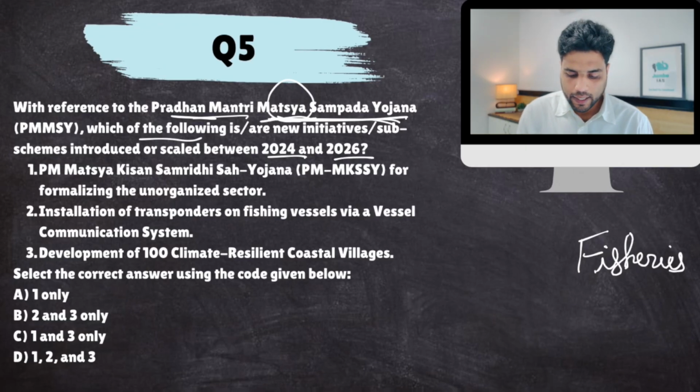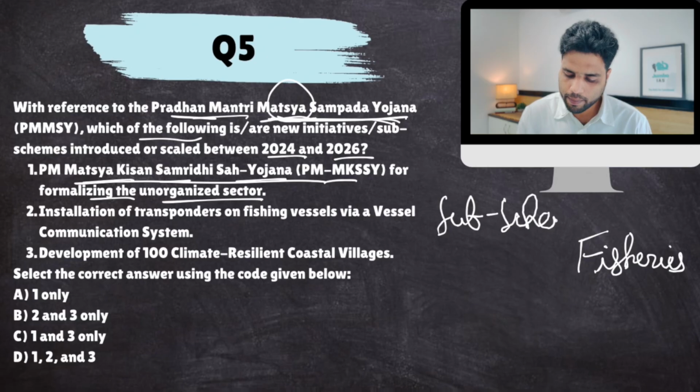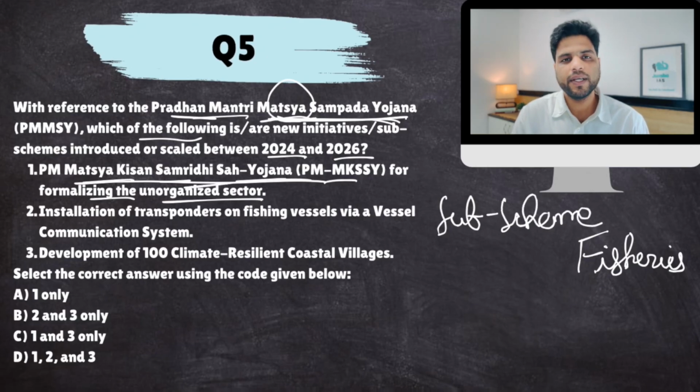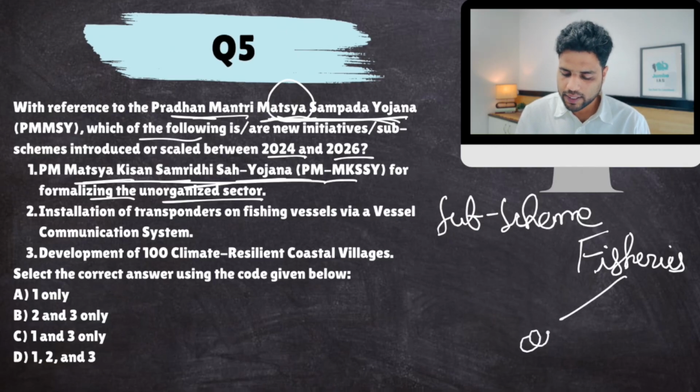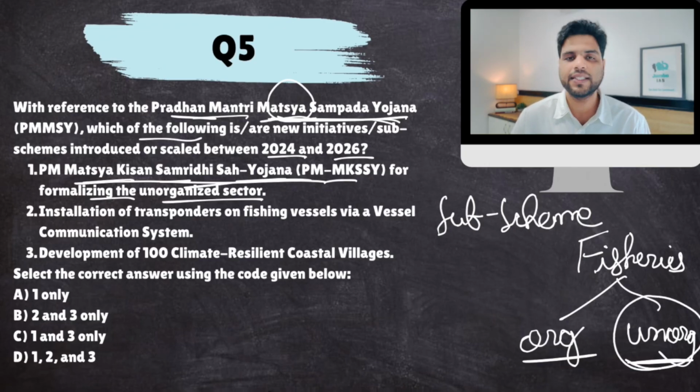Now, PM Matsya Kisan Samriddhi Sah Yojana for formalizing the unorganized sector. So this scheme, PM MKSSY, is basically a sub-scheme under Matsya Sampada Yojana. The main purpose of this sub-scheme is that fisheries sector is there in organized form and unorganized form. Organized form is all right, but unorganized fishermen do suffer from various disadvantages. Therefore, the objective is to formalize this sector also.